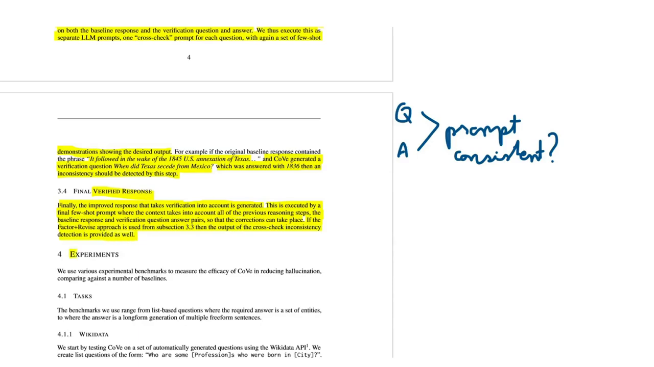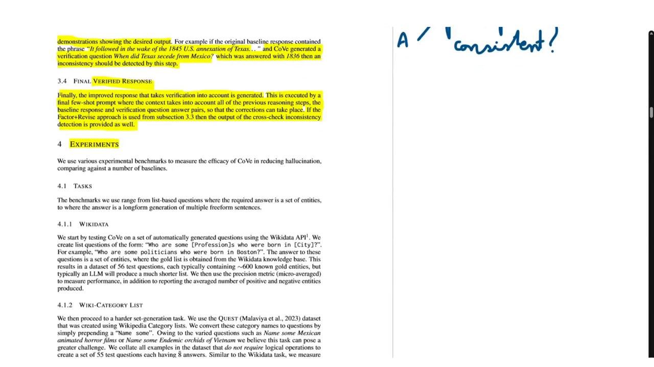Finally, in the experiment section, they talk about the benchmark that they used to measure the efficiency of COVE in reducing hallucinations.